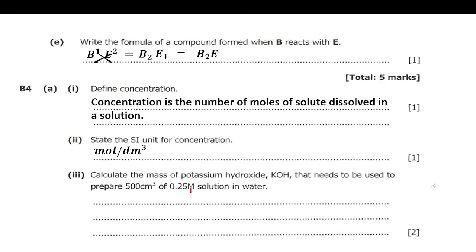So now they need the mass of potassium hydroxide. Before you calculate the mass, you need to know the formula for calculating the mass. So the formula is number of moles is equal to mass over molar mass. So it's this mass they need. So we'll say mass will be equal to number of moles times molar mass. Then molar mass is easy to calculate.